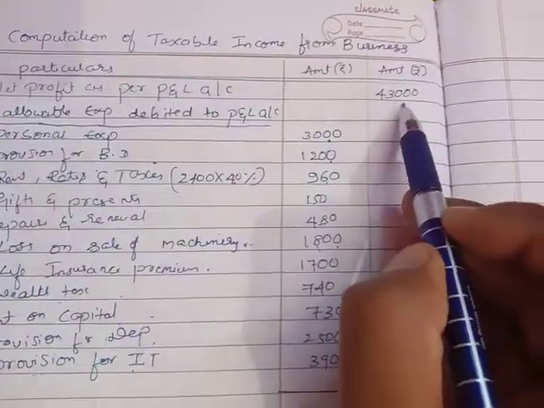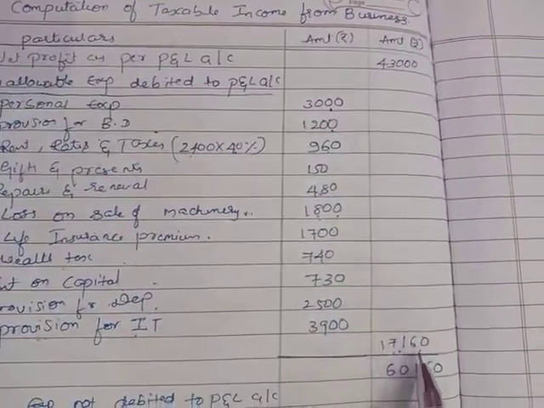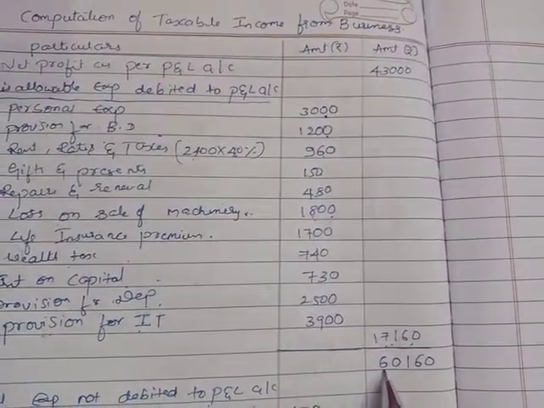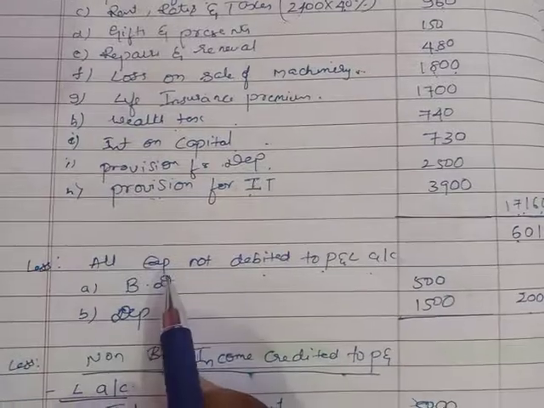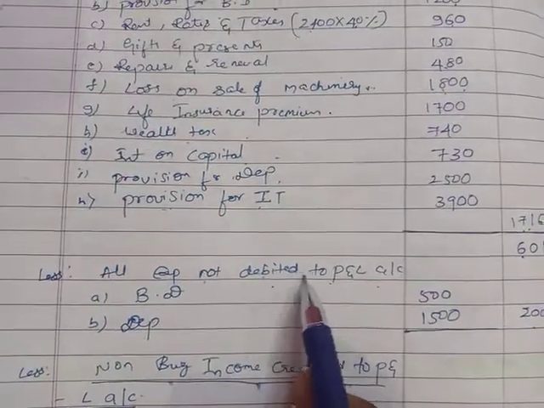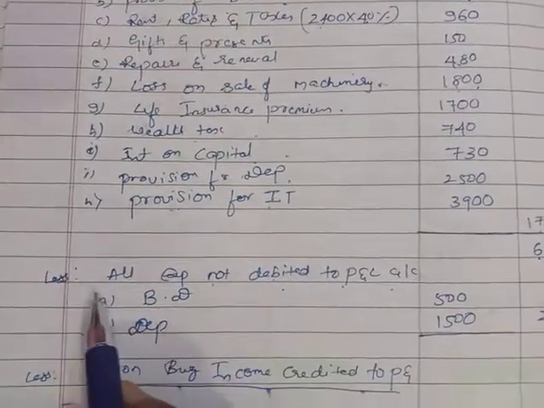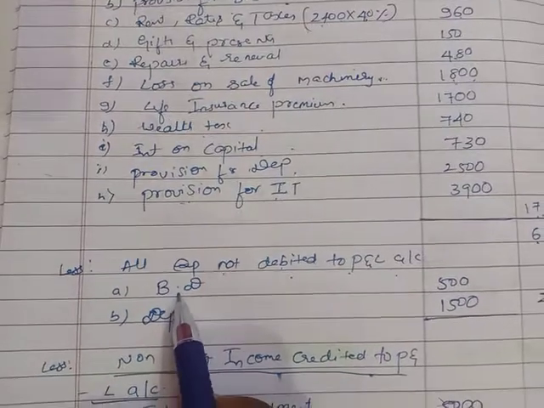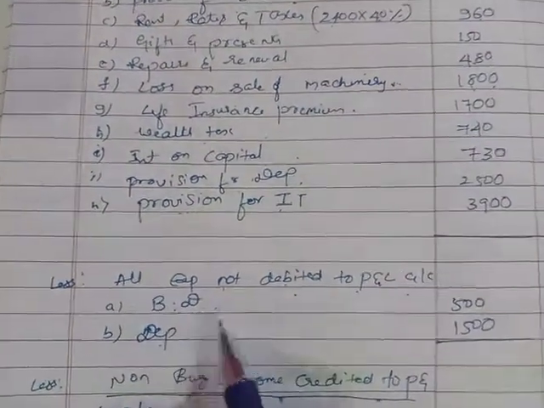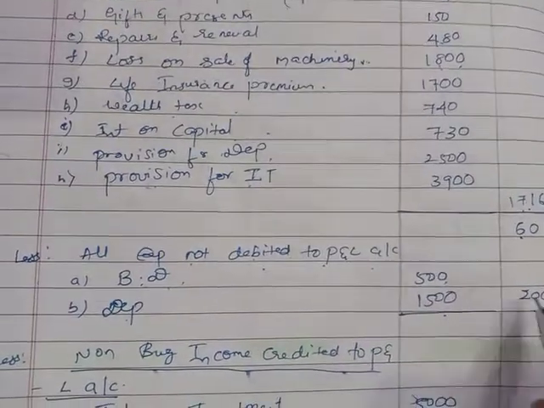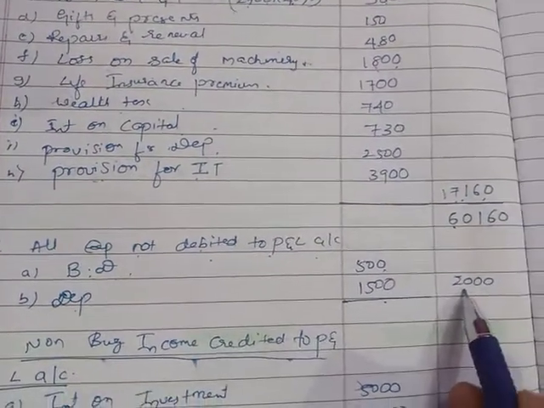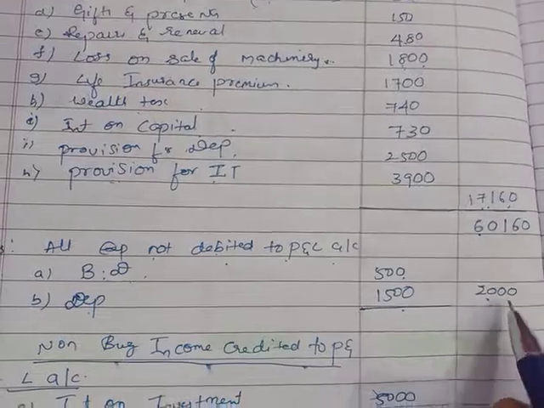So 43,000 plus 17,160, if you add this, you will get 60,160. Next, allowable expenses not debited to profit and loss account. What are the items given in the question? Bad debts is given, depreciation is given. Bad debts is 500, depreciation is 1,500. If you total the two items, you will get 2,000.